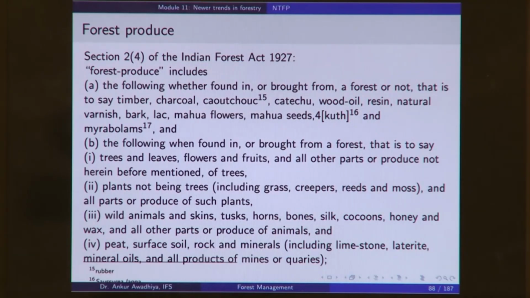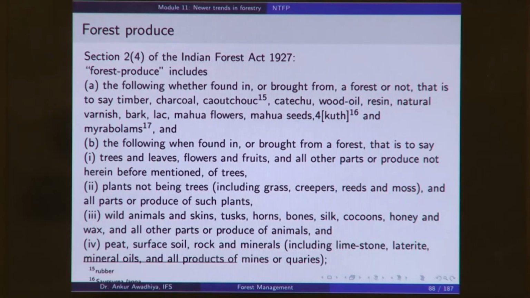So, if you have grass that is growing inside a forest and you are cutting this grass and taking it to be used as fodder, then we will call this grass a forest produce. But if grass was growing on your pasture areas in a village which is not comprised within a forest, then we will not call it a forest produce.